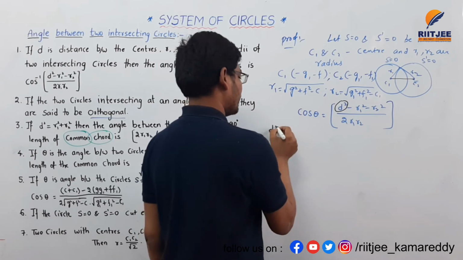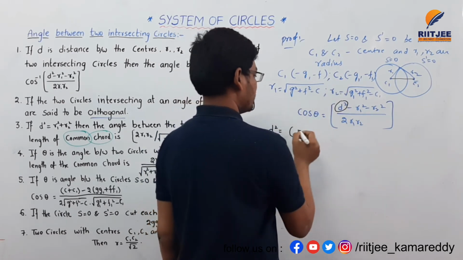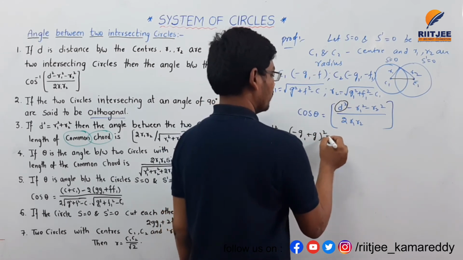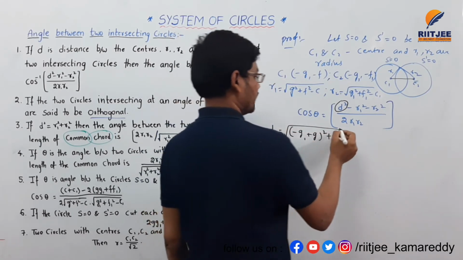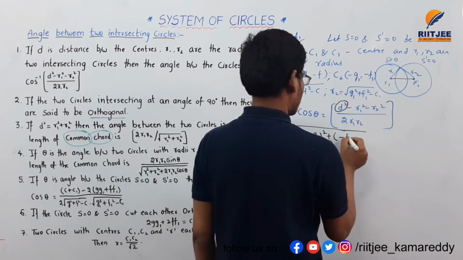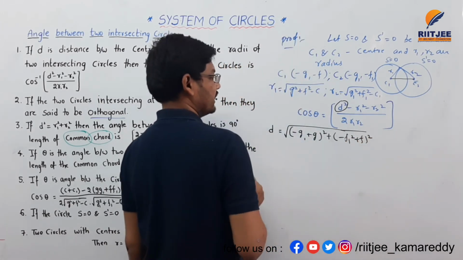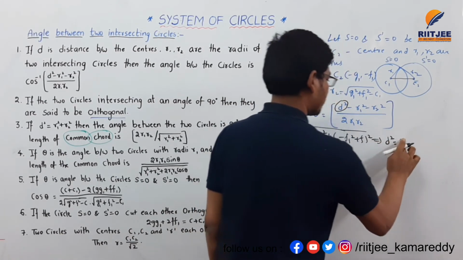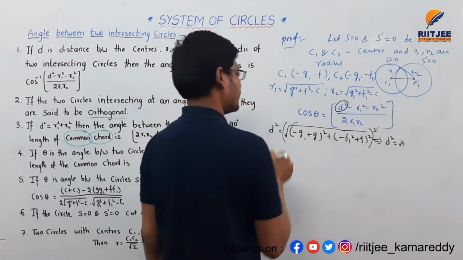So let's find d square here. First I am finding d: the square root of (minus g1 minus of minus g) square, that is plus g square, plus (minus f1 plus f) whole square. So d square will become square and the root gets cancelled.